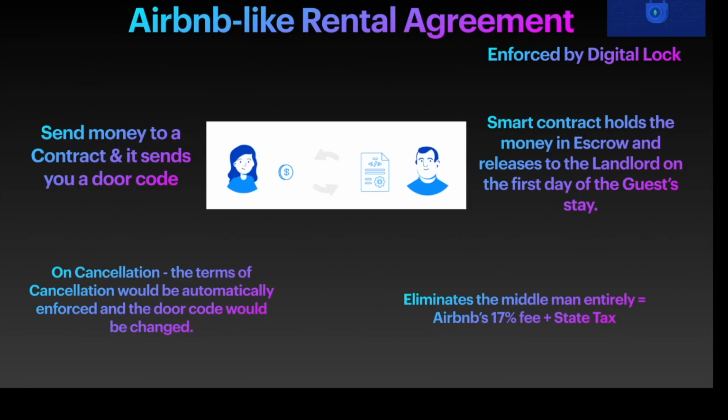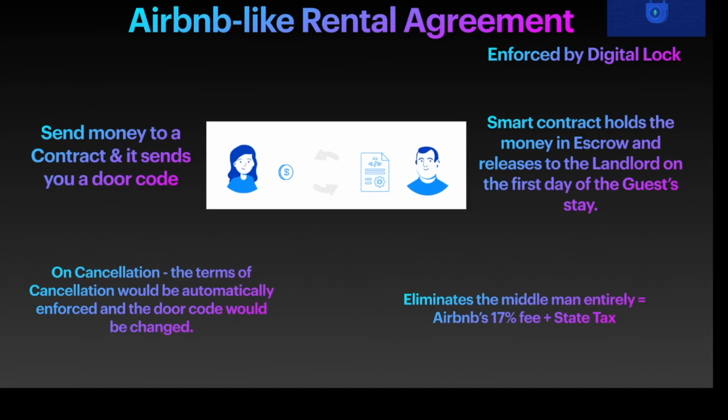This smart contract takes the money and holds it in an escrow account. The money is released from this escrow account on the first day of the guest check-in. When the guest checks in on the first day of his rental accommodation, this money is transferred to the landlord. In case the guest cancels the reservation, some amount will be refunded automatically to the guest and the door code will be changed or cancelled.